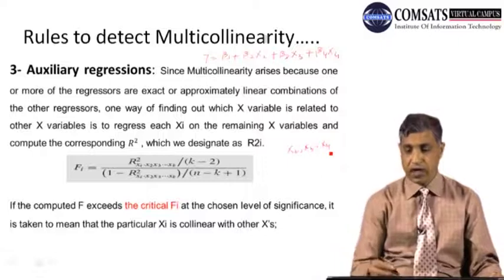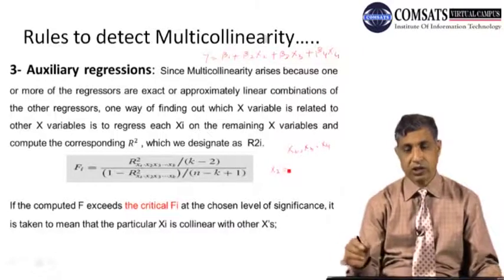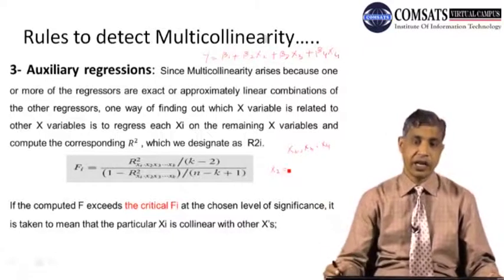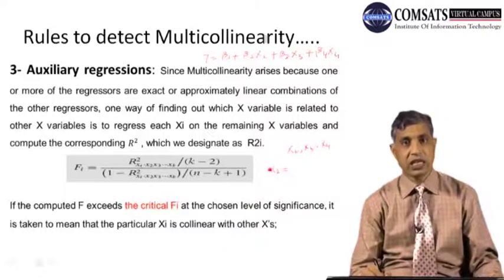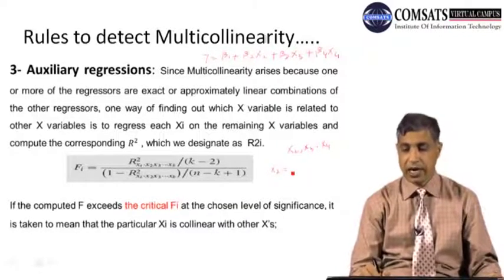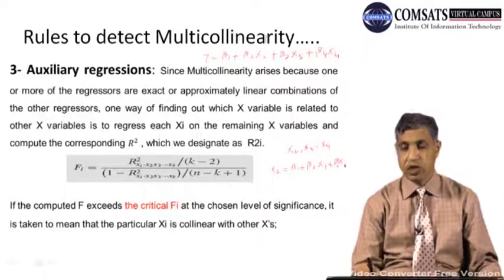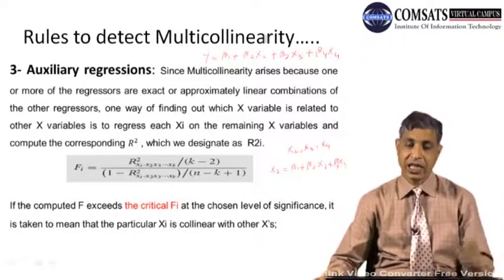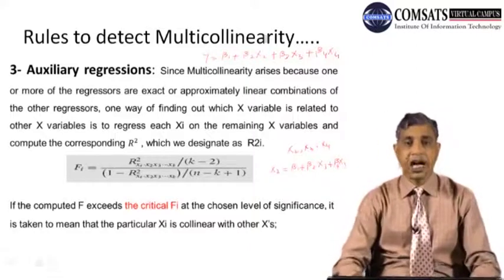Now I will be taking one regressor, x2, and I will regress this on all the other independent variables, that are x3 and x4. So my first auxiliary regression will be x2 is equal to beta 1 plus beta 2 x3 plus beta 4 x4. So rather than the first original equation, I am doing the auxiliary.